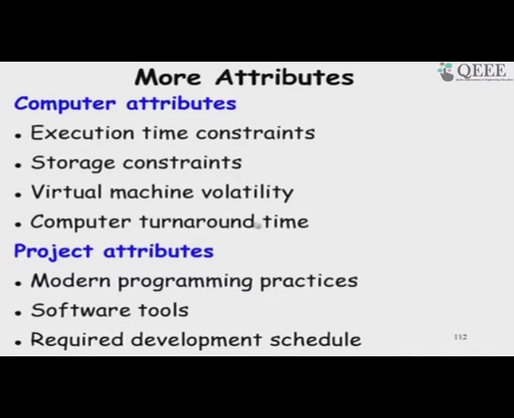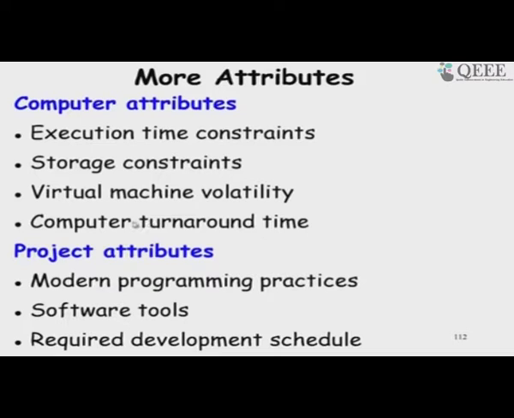Computer turnaround time. This is a factor which says once you submit a job to the computer, how much time does it take to return the result in your organization. Nowadays, it may look laughable, but remember that this was developed in the early 1980s, and at that time, in a time-shared machine, if the same machine is shared by 100 developers, then after they submit a job, it may take a minute or it may take 10 minutes depending on how many developers are working on the same machine.